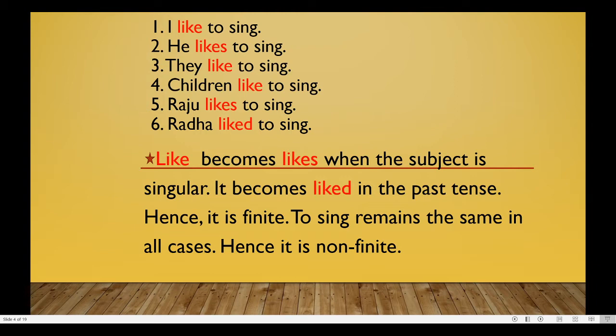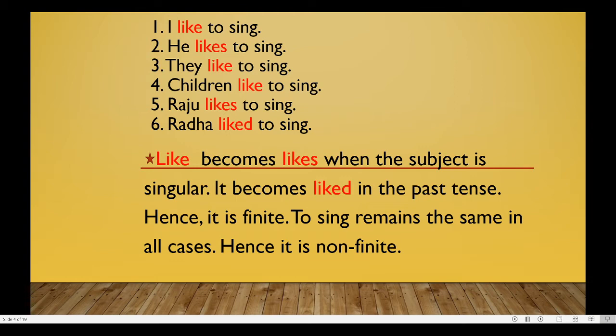Let us consider the sentences given below. I like to sing. He likes to sing. They like to sing. Children like to sing. Raju likes to sing. Radha liked to sing. I don't know if you noticed it, but the verb like in the first sentence became likes in the second sentence. This is because the subject changed.